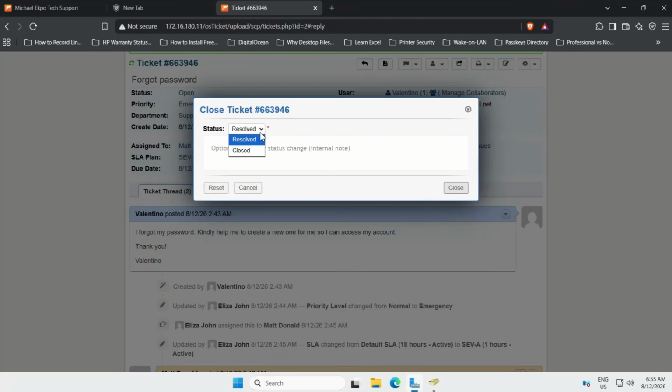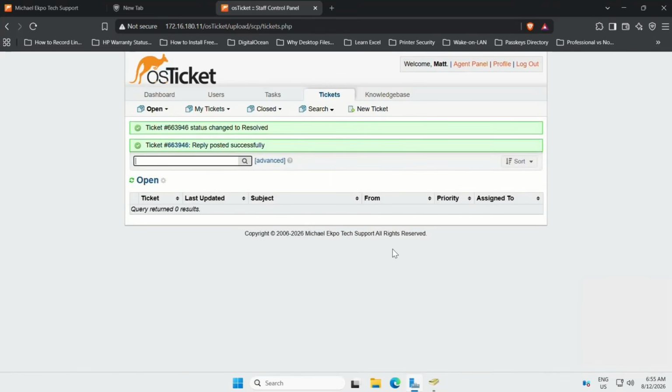So showing that the problem has been resolved, then I'll go ahead and click on close. So the ticket has been administered and the problem has been resolved.